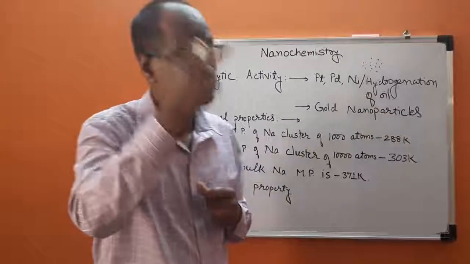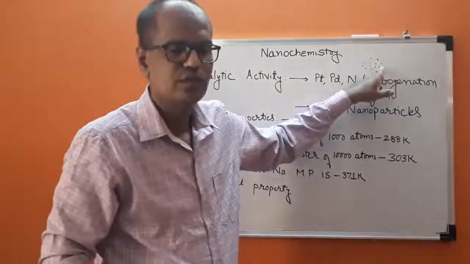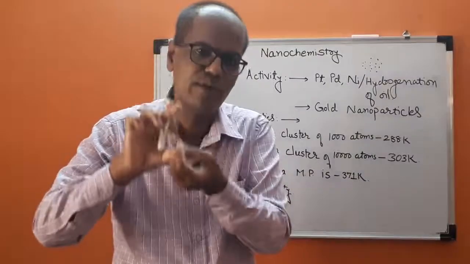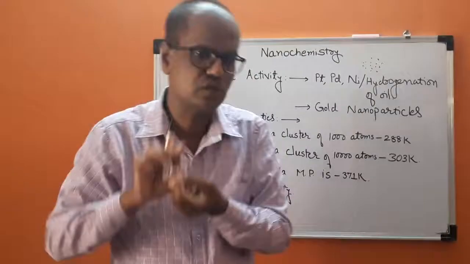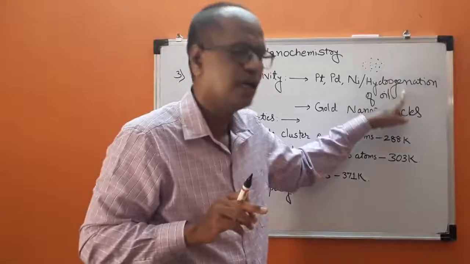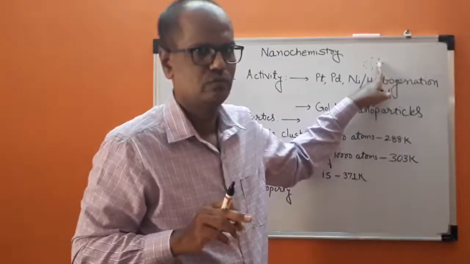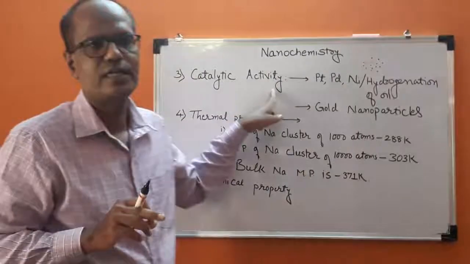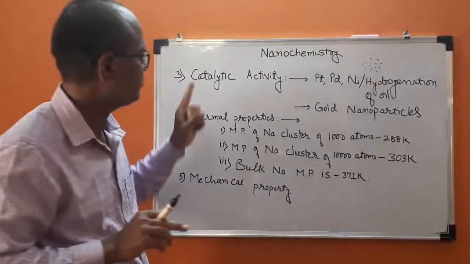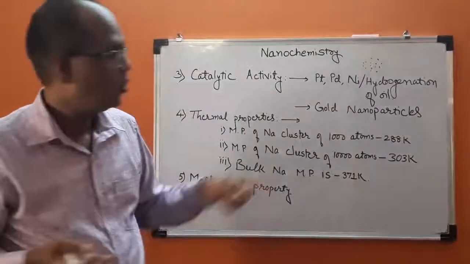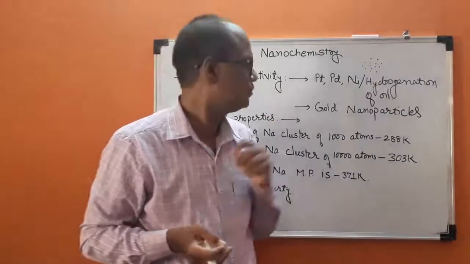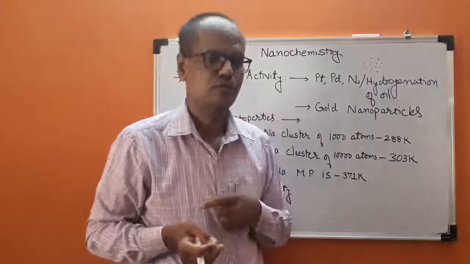And if more surface area is available for the chemical reaction, therefore instead of using a bulk material as a catalyst, let us use a nanomaterialized substance as a catalyst, and they act as the best catalyst, right? This is nothing but the catalytic activity of nanomaterial. In short, nanomaterial substances act as the best catalyst. For example, even gold particles or gold nanoparticles are also one of the best nanomaterial catalysts, right?